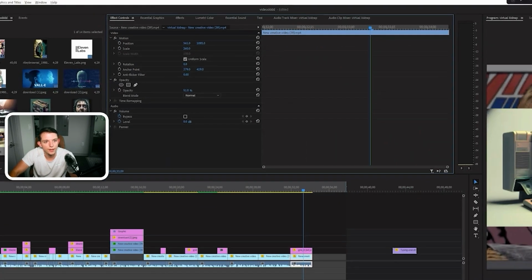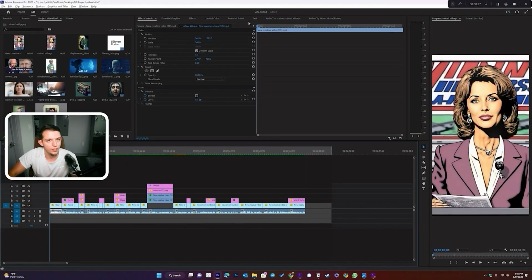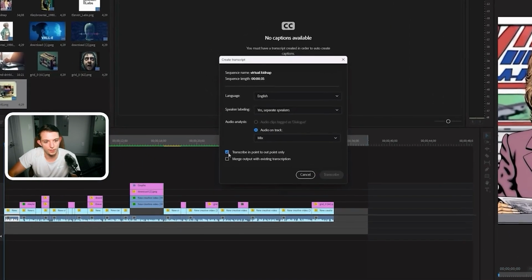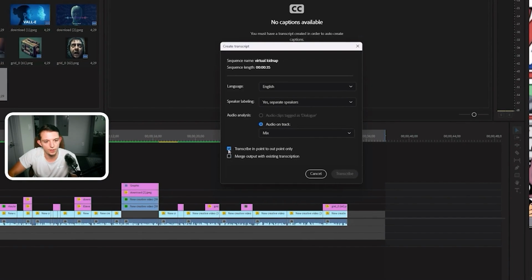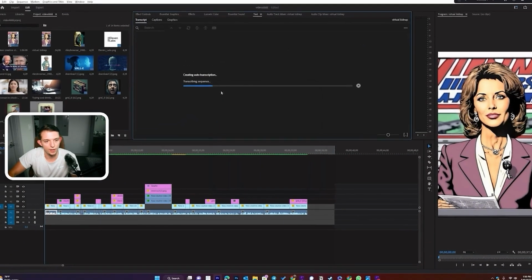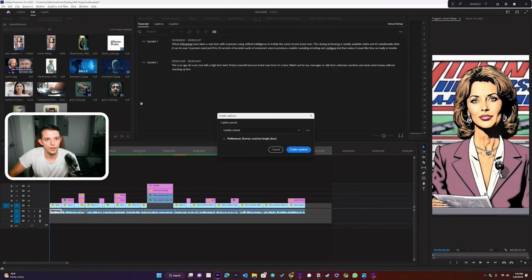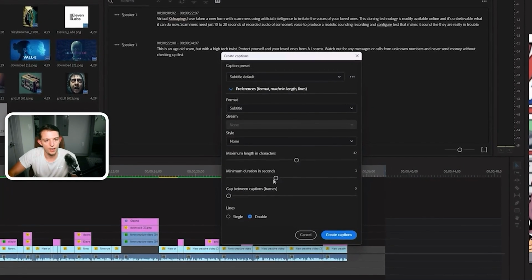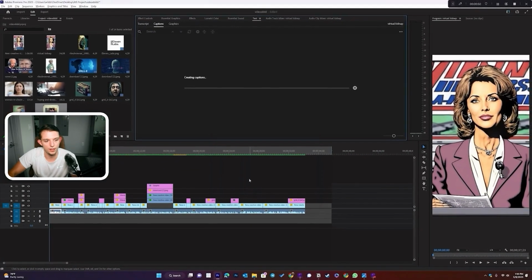Make this 35. Okay, so now that this part looks good, we can now add text, and we can say transcribe. We're going to transcribe the entire sequence. Now let's go ahead and add the captions. When I add captions, let's make them the smallest they can be. Actually, let's go a little bit longer for this one. It's a news show. Let's go 18 and we'll make them double lined here.